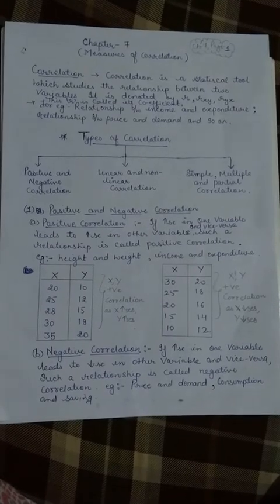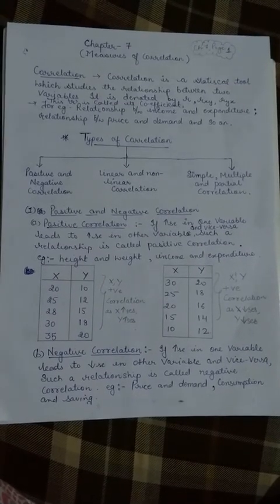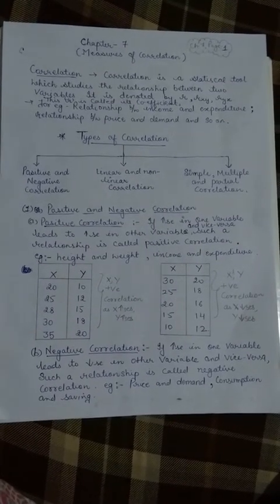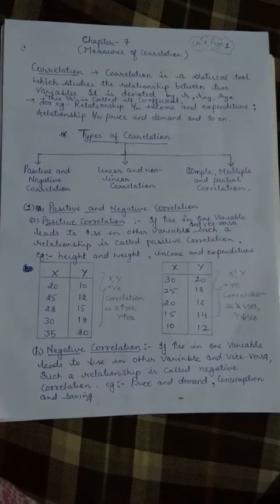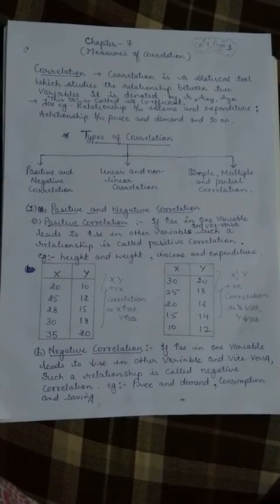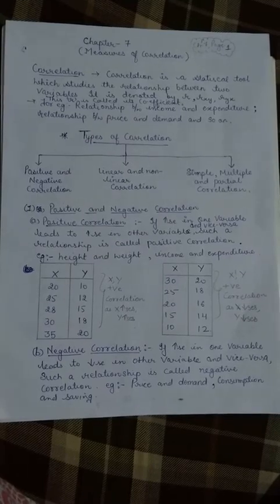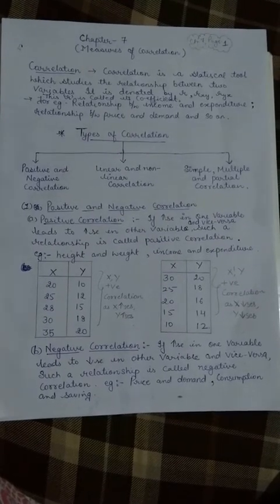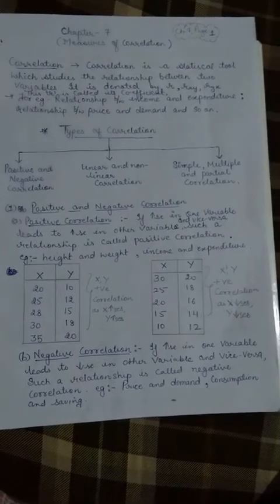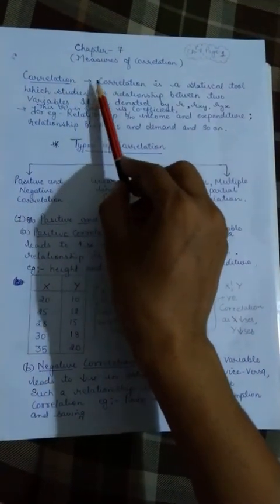Like you can go for a boy child or a girl child also. Facilities provided to a boy child are different from the girl child. Is this concept correct? Is this related? How much it is related? And so many things are there. So let's start with the definition of correlation.